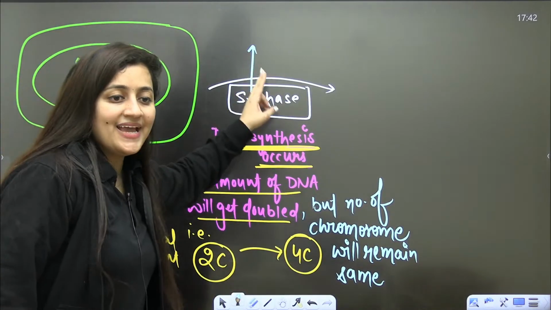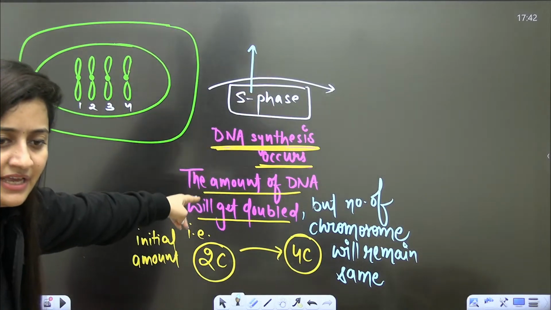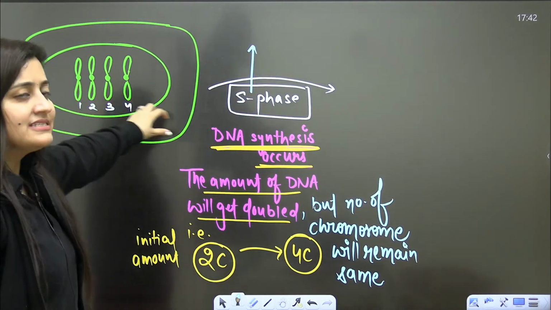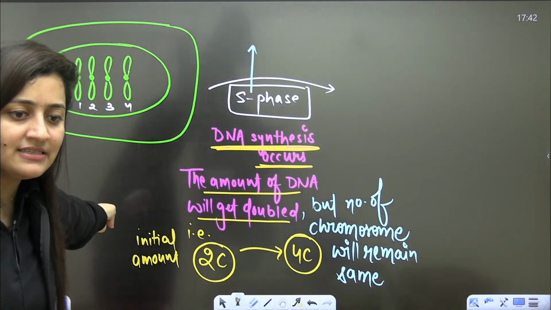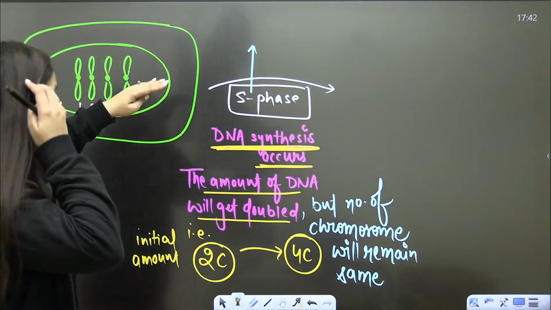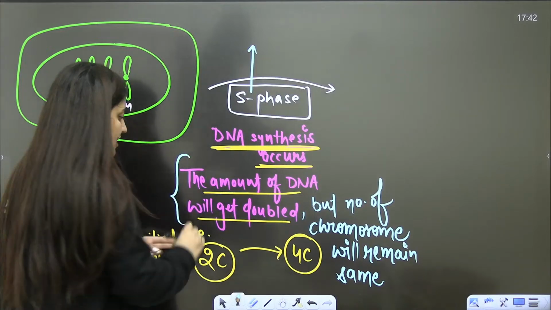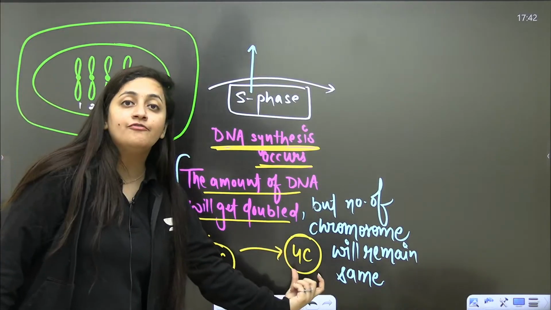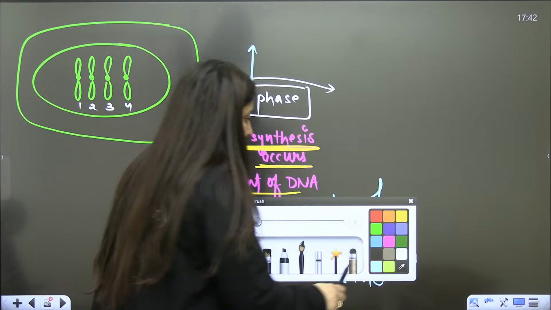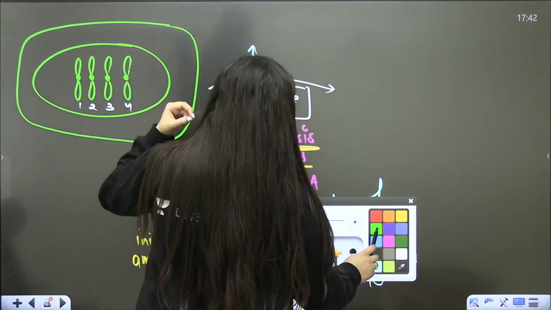In S phase, DNA replication occurs, so obviously enzymes are required. All those enzymes get synthesized in G1 phase. So it is the phase where the amount of DNA gets doubled. If initially it is 2C, it will become 4C, but the number of chromosomes will remain the same. I'll give you one example.